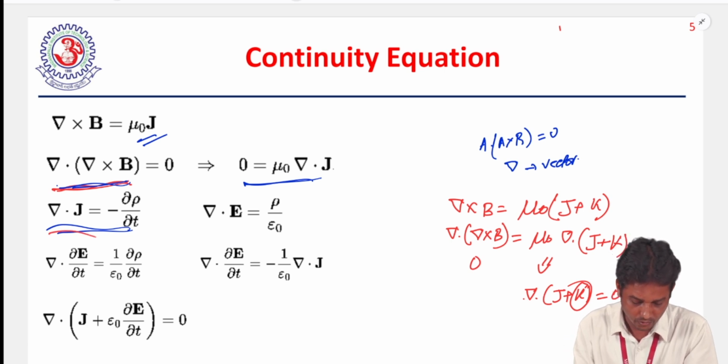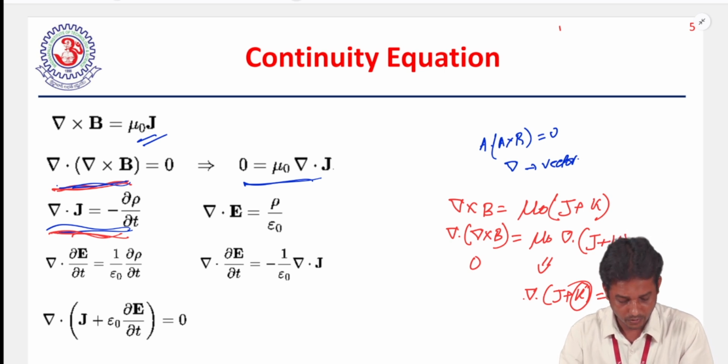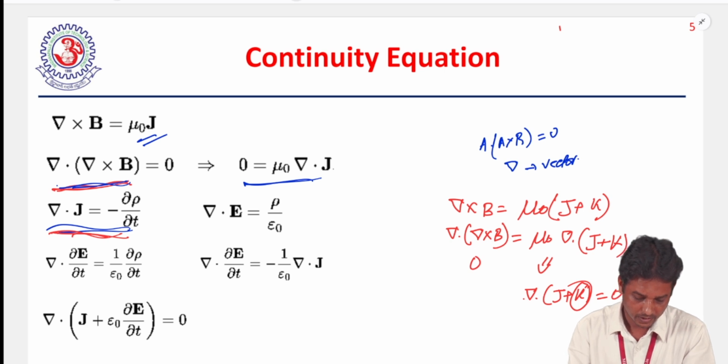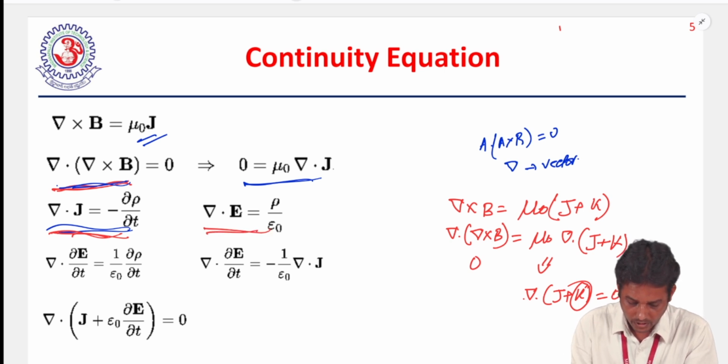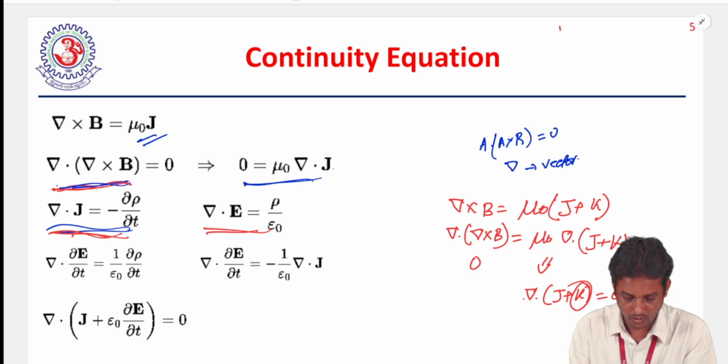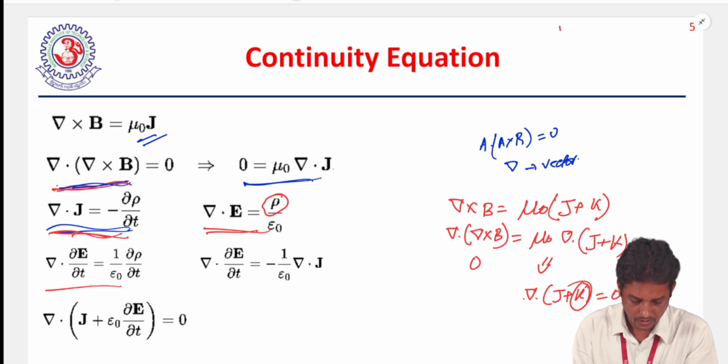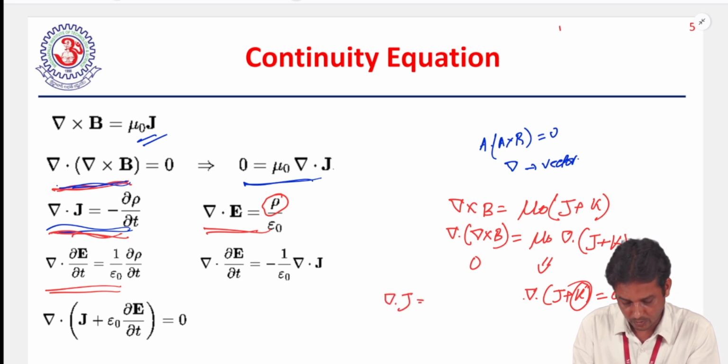How do we find it? We go to the equation that the divergence of J is equal to minus del rho by del t.